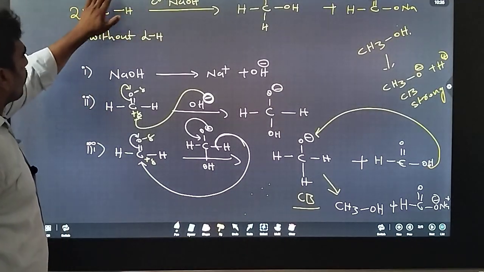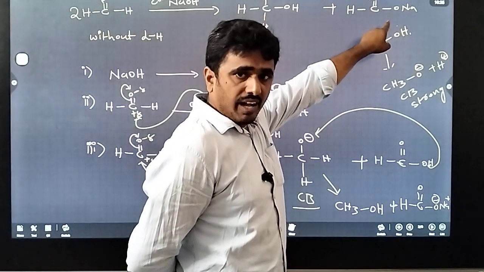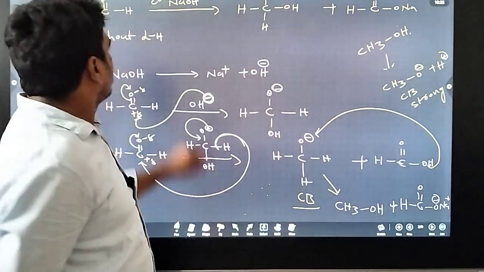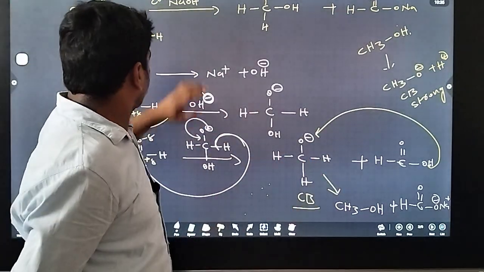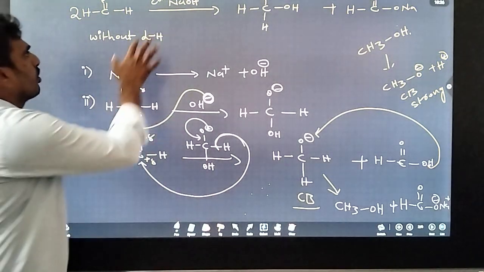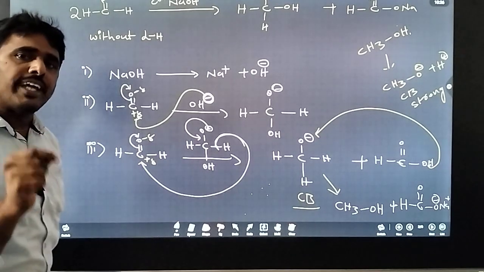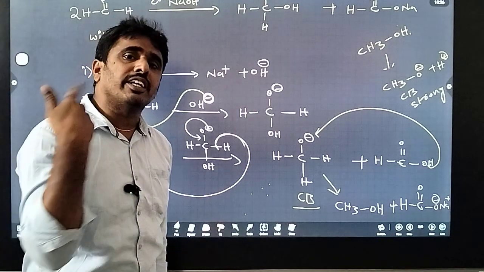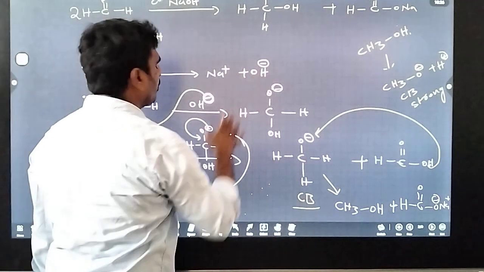In this reaction, one compound undergoes oxidation. The oxidized product is the sodium salt of the acid. The other is the reduced product, and the reduced product is alcohol. The same element undergoes both oxidation and reduction, so that's why it is a disproportionation reaction. So here, first, concentrated NaOH is there. This is a strong electrolyte. Strong electrolyte means the species which can completely dissociate into their respective ions in aqueous solution. So we get OH minus.